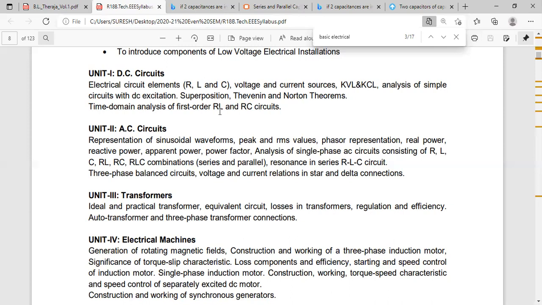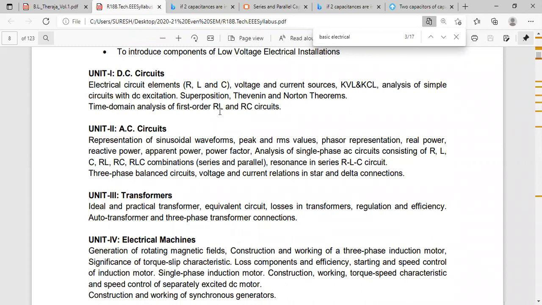Now, what is the time constant of RC circuit? Tau is equal to R into C seconds. In exam, sometimes they will give R value and C value and ask to determine the time constant of RC circuit. Then you have to substitute the R value and C value and determine the value for tau. Tau is equal to RC in RC circuit.